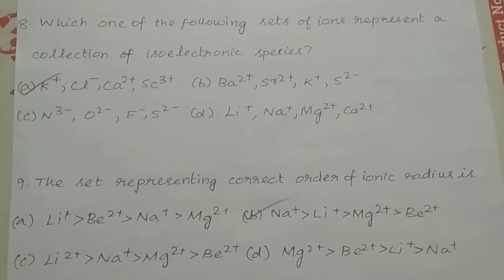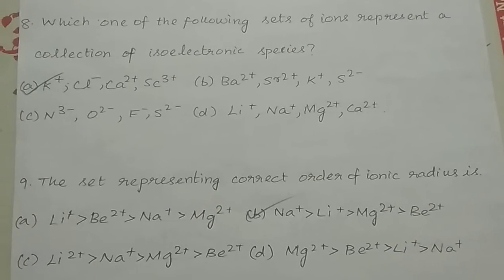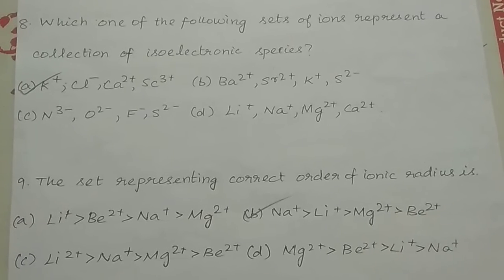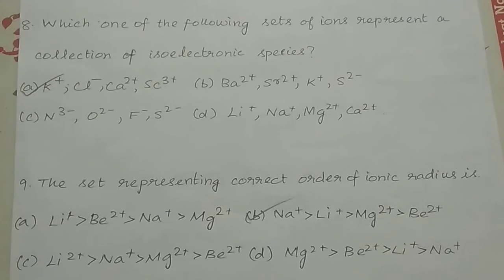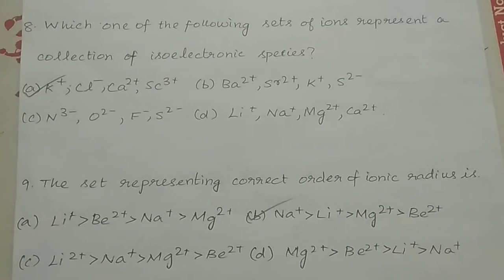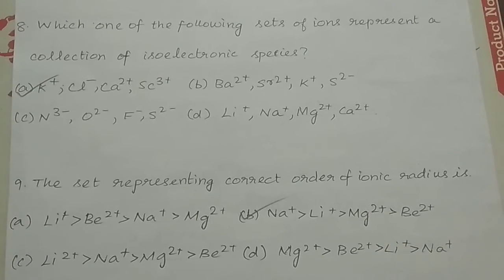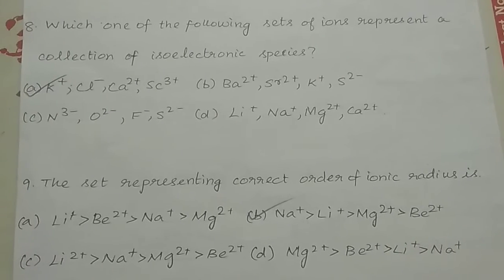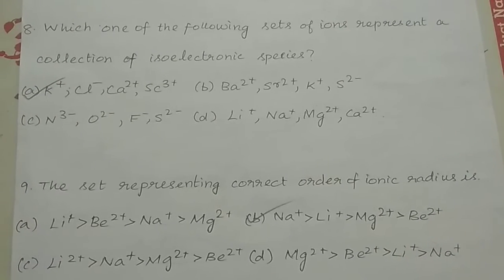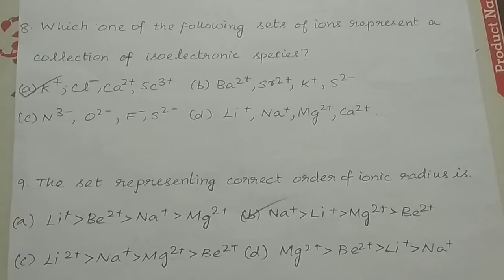Calcium has atomic number 20, loses 2 electrons to get the stable configuration, that is 18. Scandium, whose atomic number is 21, loses 3 electrons to gain stable electronic configuration 18. The right answer is option A.